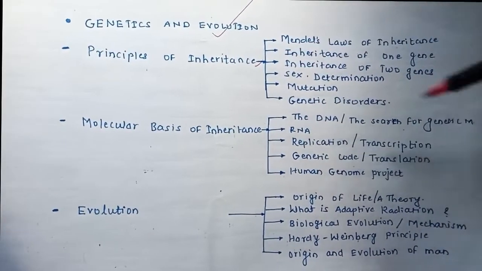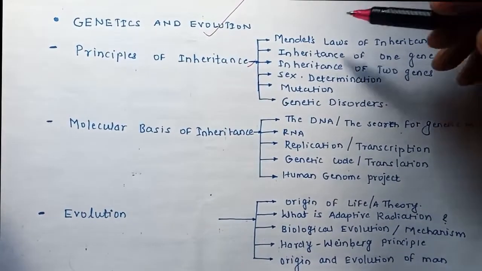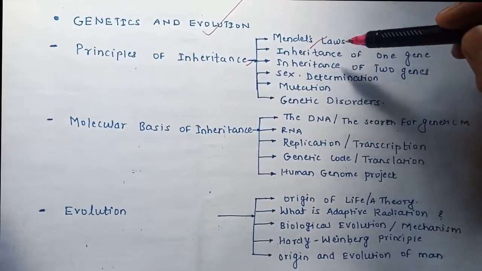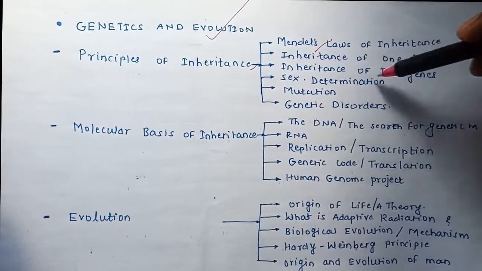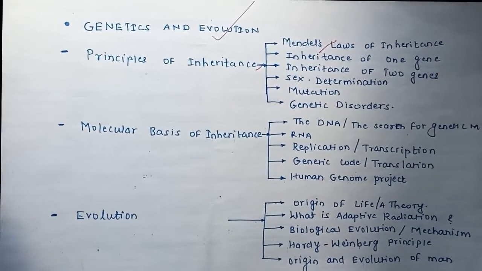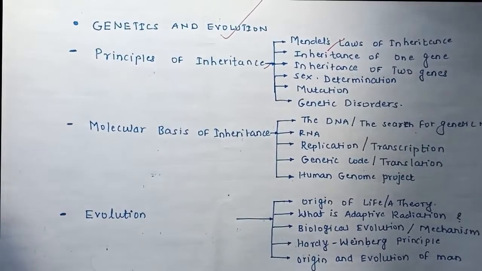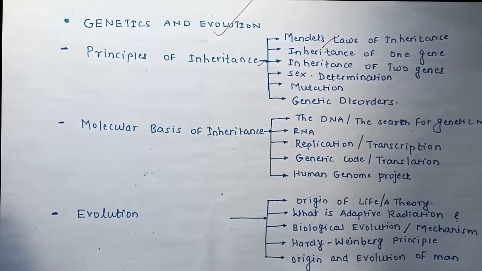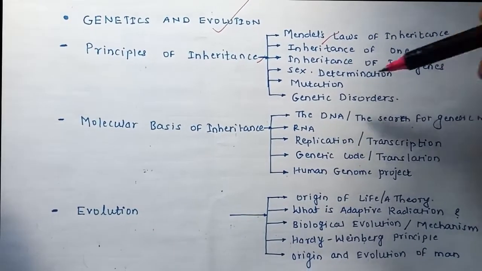Now if you go to the principles of inheritance, it has Mendel's laws, then inheritance of one gene, inheritance of two genes, and multiple allelism. Next, sex determination, that means how we can determine the sex of a particular organism.